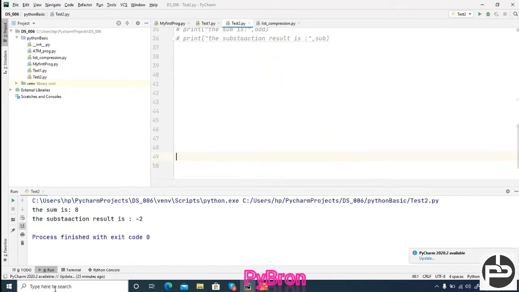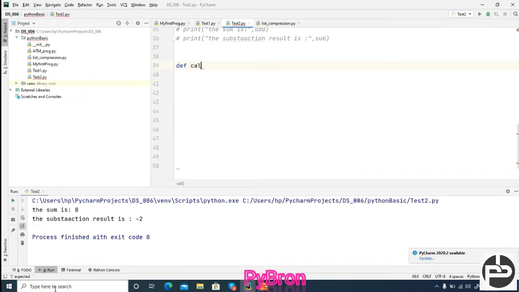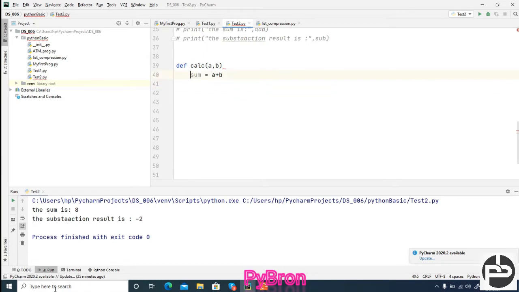Let me just take a minute. I'm going to create one function, def calc, and here I am passing two numbers, a comma b, and I'm going to write sum is equal to a plus b, and subtraction sub is equal to a minus b.